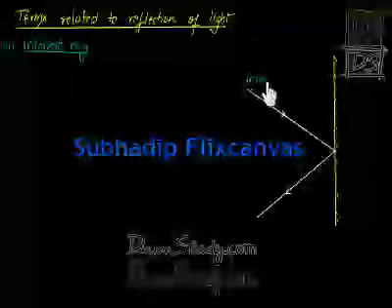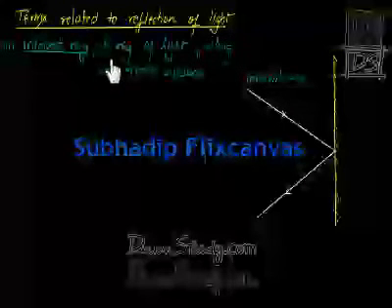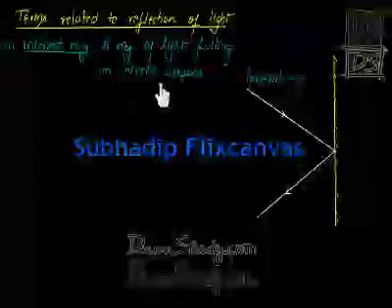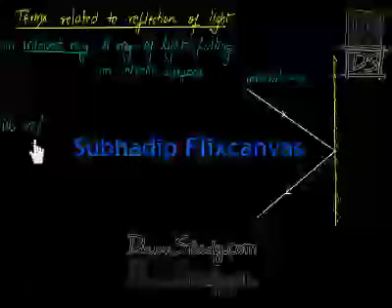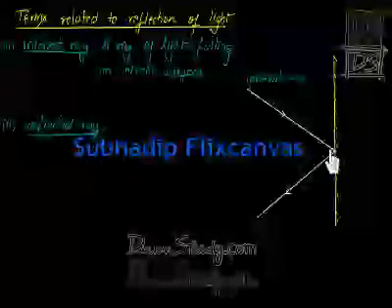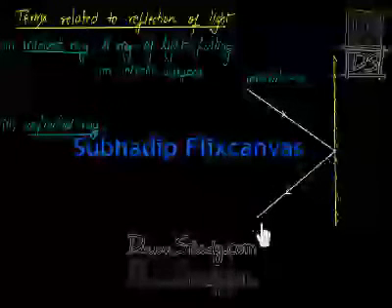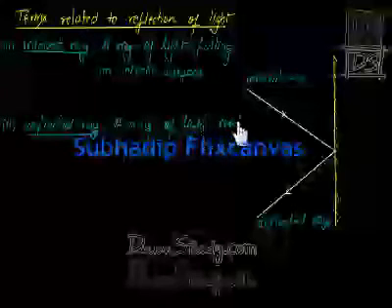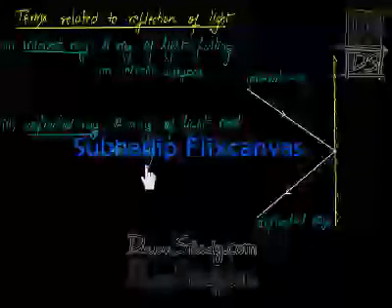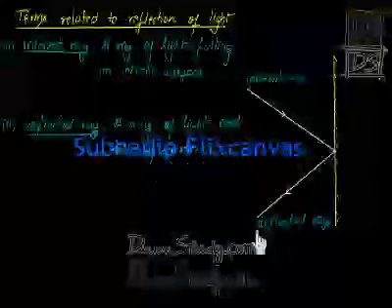This light ray which hits the mirror is called incident ray. A ray of light falling on mirror surface. Simple. Second term which we are going to define here is called reflected ray. What is reflected ray? The light ray which gets reflected from this surface is called reflected ray. So how can we define a reflected ray? A ray of light sent back by mirror. So from mirror, the ray which is sent back is called reflected ray.